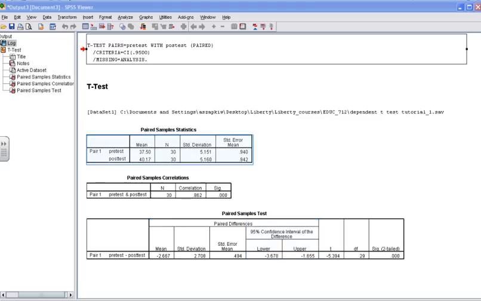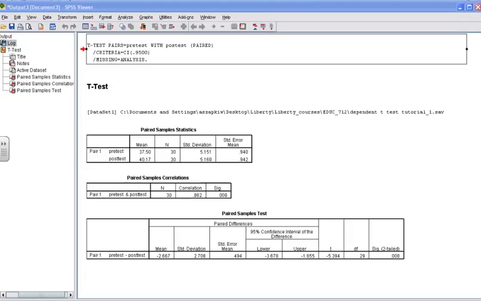Having examined the paired samples test box, we've established that there is a significant difference and that the difference between the mean scores is 2.67. I know I've been talking in terms of there's been an increase in scores, but really we can't determine this until we examine the paired samples statistics box. This will show us which score is higher and which score is lower.